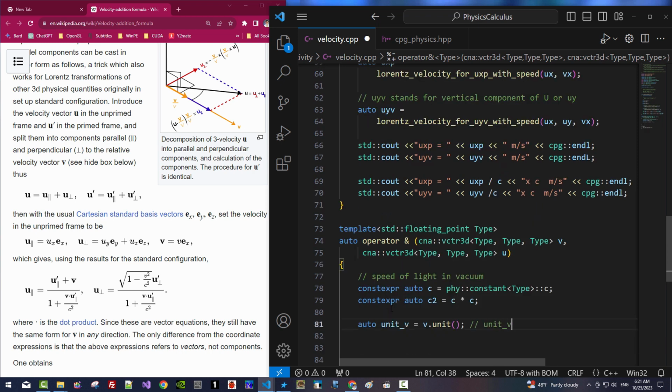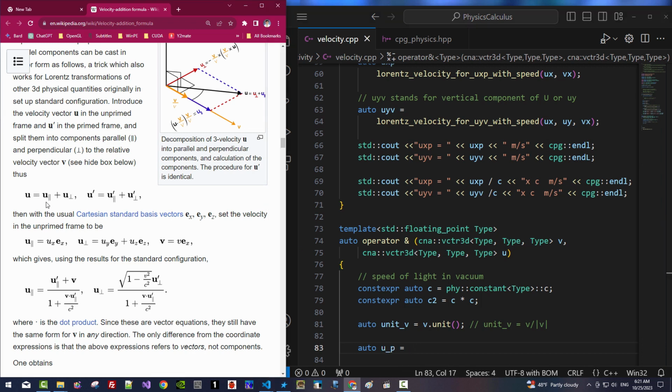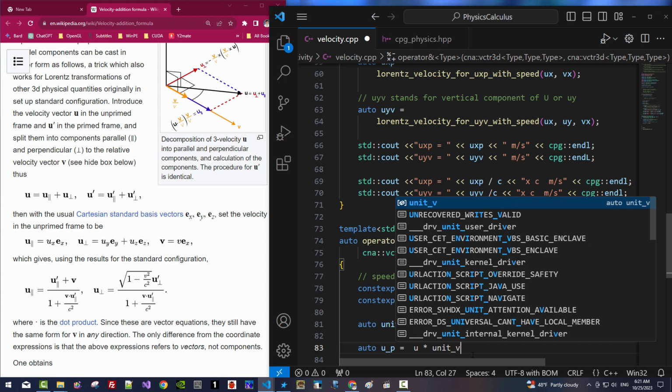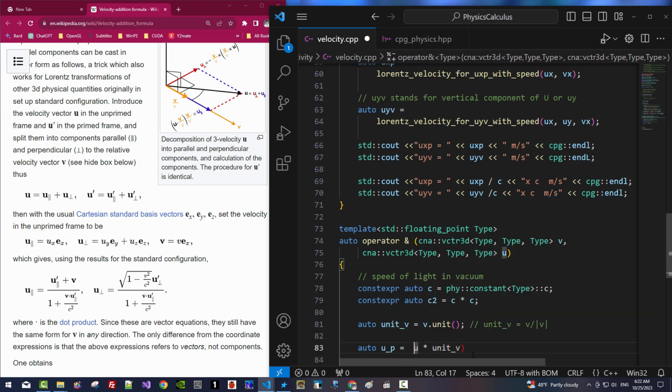Unit V equals V over magnitude of V. This is unit vector, or UV. This is parallel component. In this document, we are implementing this part, the parallel component of U, like this. U dot unit V, this is dot product.